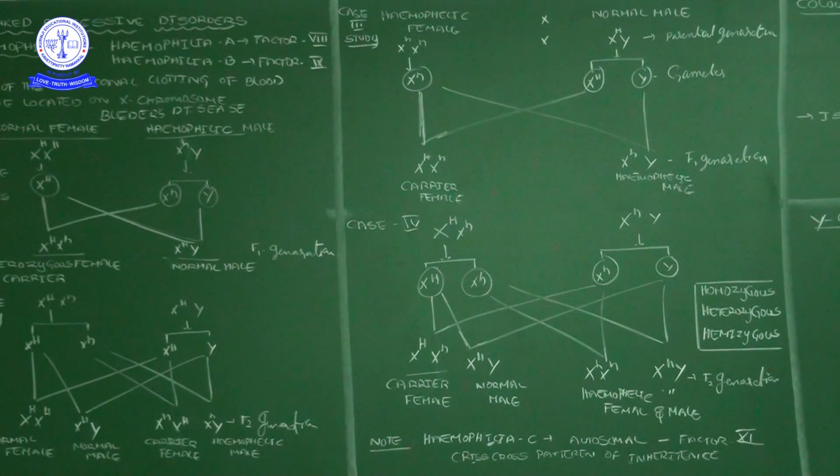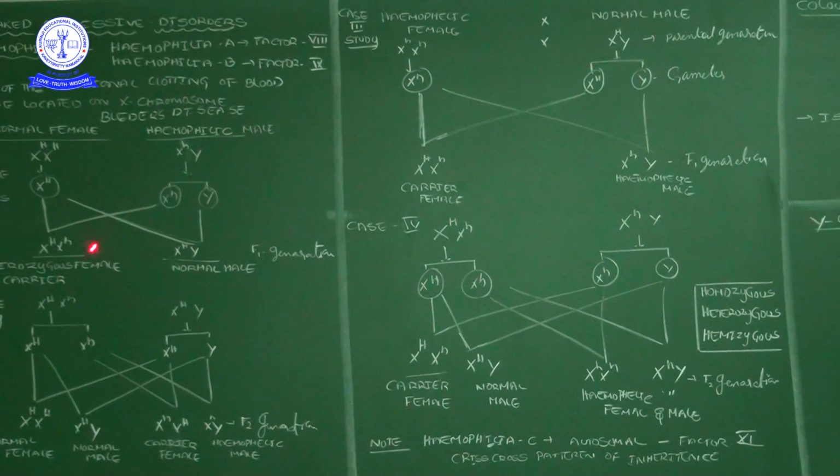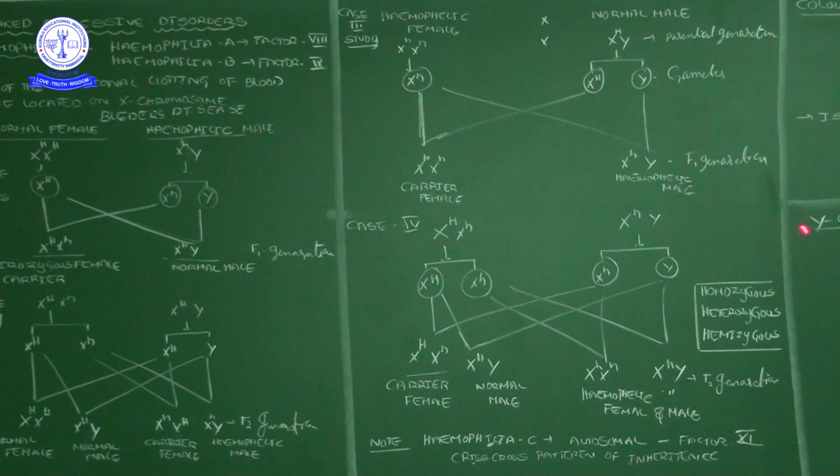So here if you take this hemophilia, X-linked recessive disorder, it is a crisscross pattern of inheritance. What is crisscross pattern mean? See, in the first case, from the hemophilic male onwards, it is transferred to his daughter. Then from the daughter onwards, it is coming to the offspring, a son. So here crisscross pattern. Often, generation by generation, it will show crisscross pattern. That only happens here also.